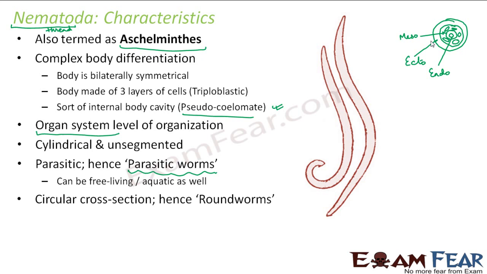They have a circular cross section, that is why they are also known as roundworms. So if you look at the cross section, at any point they have a circular cross section. So they are roundworms. Like in the case of platyhelminths, they are dorso-ventrally flattened. That is, from back to front, they are flattened. What do we mean by dorso-ventrally? Suppose this is the back of an animal and this is the front. If you keep on flattening it, it becomes flat. So that is how the platyhelminths are. They are called flatworms. Nematodes have a round cross section, so they are called roundworms.